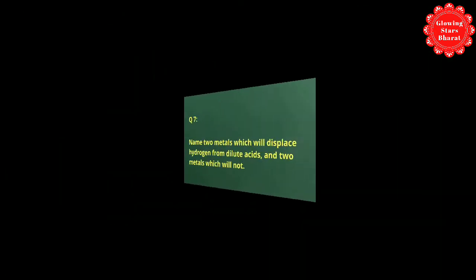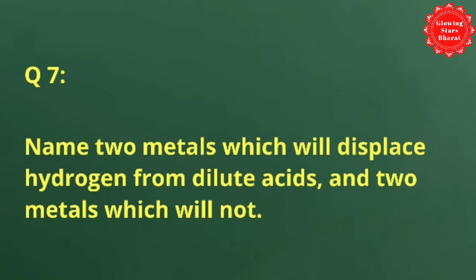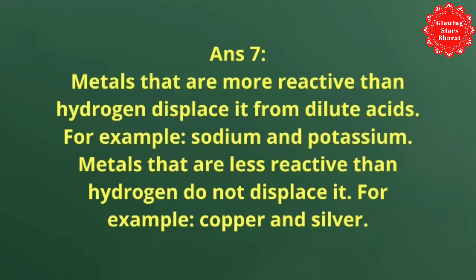Next, question number 7. Name 2 metals which will displace hydrogen from dilute acids and 2 metals which will not. See the answer of this question. Metals that are more reactive than hydrogen displace it from dilute acids, for example, sodium and potassium. Metals that are less reactive than hydrogen do not displace it, for example, copper and silver.